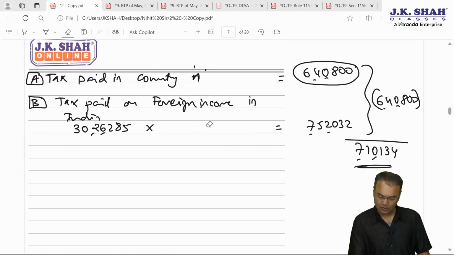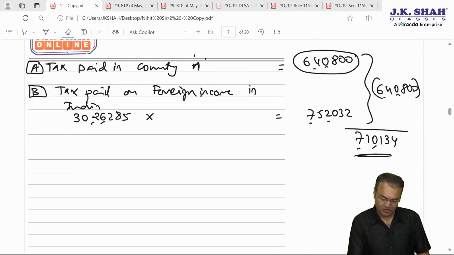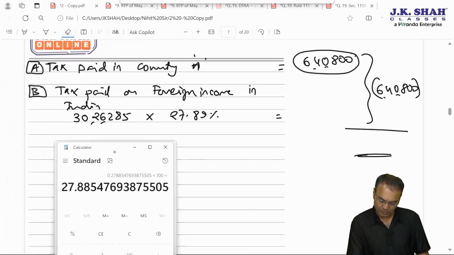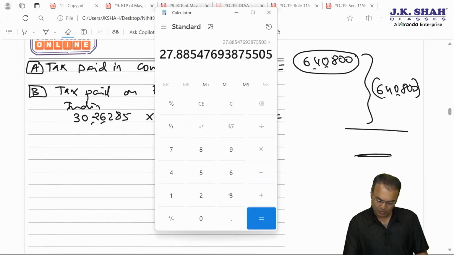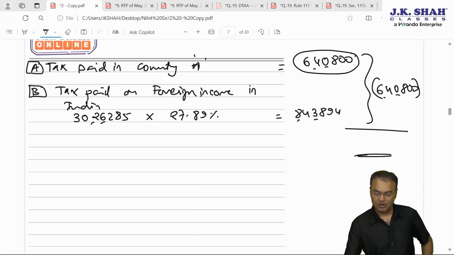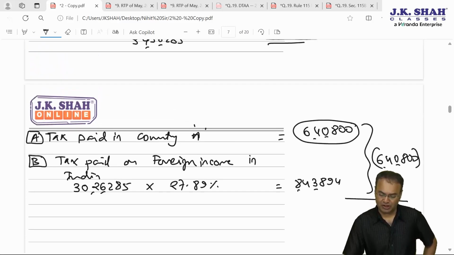Why did I not realize this calculation error? 27.89. Our final answer will be slightly different. 27.89 into 30,26,285 divided by 100, 843 894. 843 894 is the Indian tax, tax in India on foreign income. So relief will be lower of the two, 6,40,800.